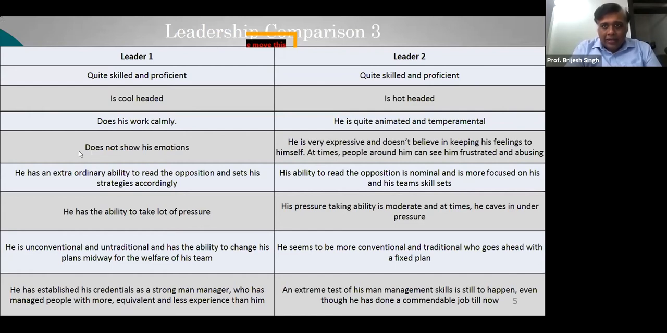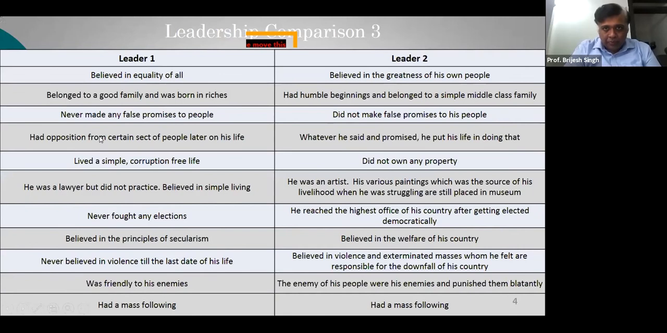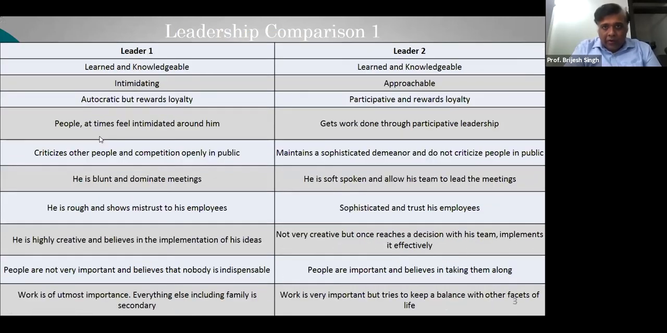Now, when we look at leadership comparison one, you'll be surprised to know that leader one is Steve Jobs, and leader two is Bill Gates. I'm not sure if you would like to change your votes now, but they have already been sealed. 33% of you voted that your choice will be leader one, and 66% voted that the choice will be leader two.